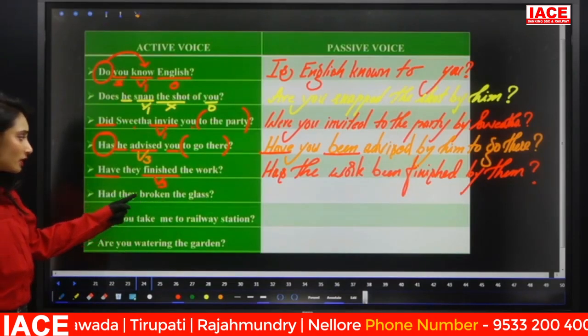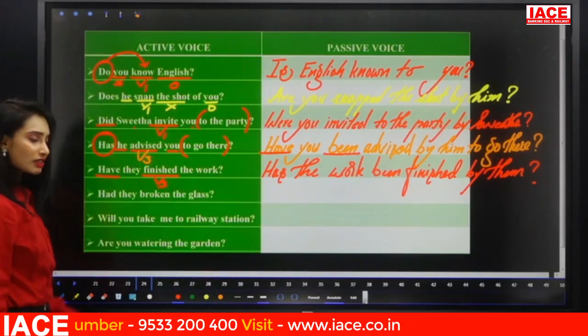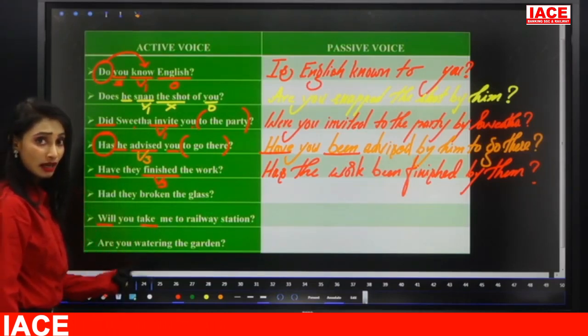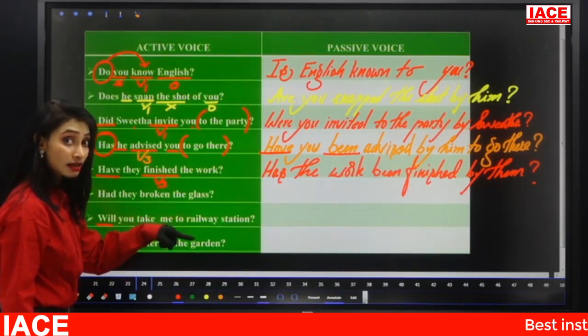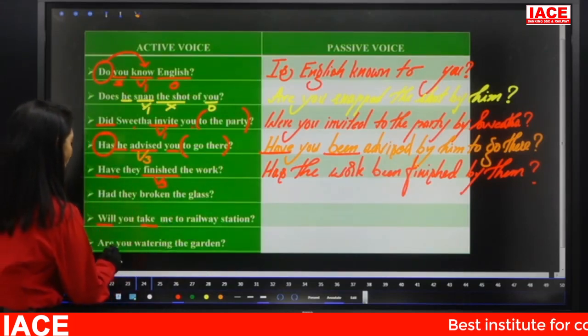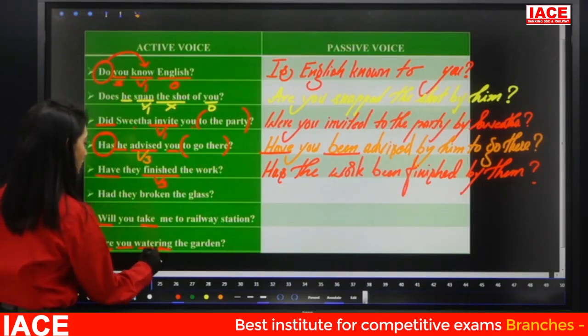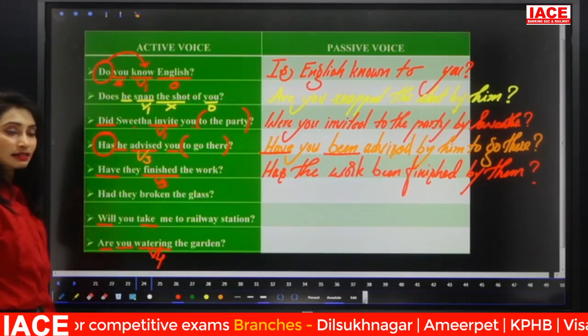Past perfect. V3 means what's the B form? Same. B form is been. Will you take me to the railway station? Will plus V1, simple future. B form is be. However, you should mind the structure. The B form is kept after the subject. Next, are you watering the garden? You watering, R plus V4. Here V4 is there. So the be form should be being. So try to convert fast.